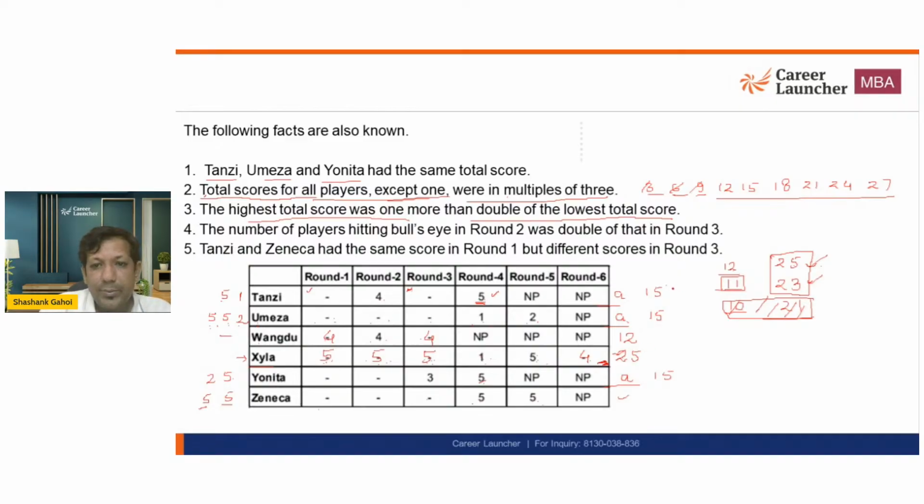Now this score is a multiple of 3, this is a multiple of 3, this is a multiple of 3, this is a multiple of 3. So this score can be either 21 or 24.